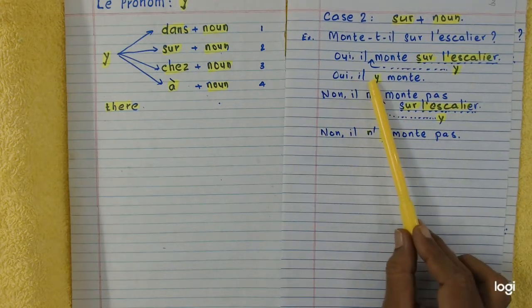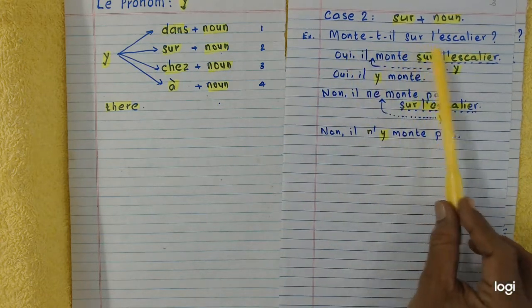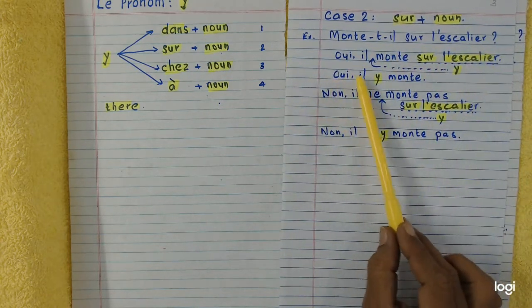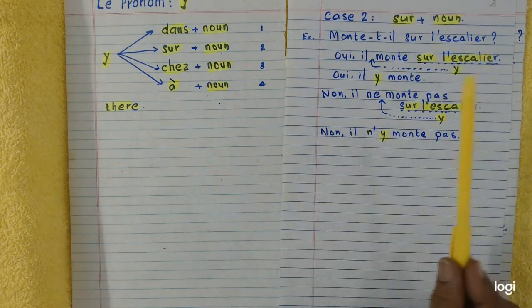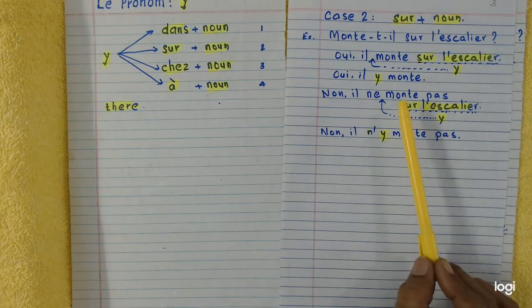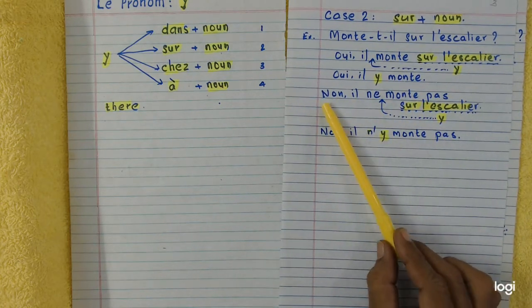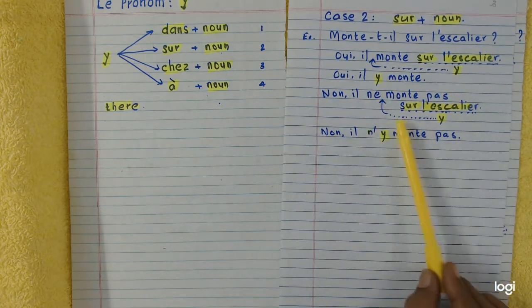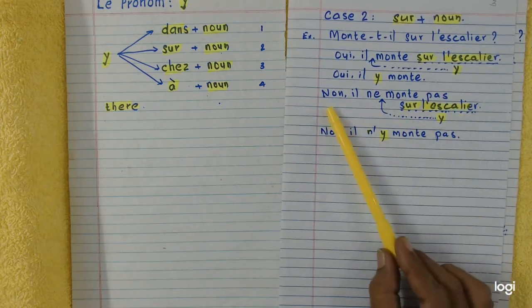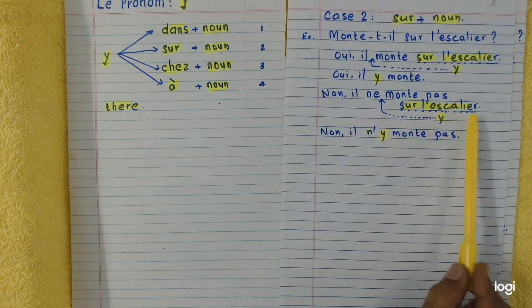Oui, il y monte. What's the question? Does he climb on the staircase? Yes, he climbs there. Look at this, there. This is the affirmative answer. Now how do you make the negative answer? No, il ne monte pas sur l'escalier. No, he does not climb on the staircase.